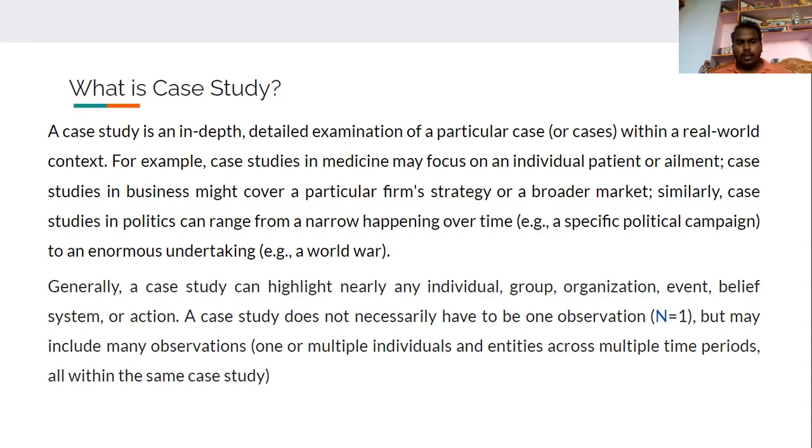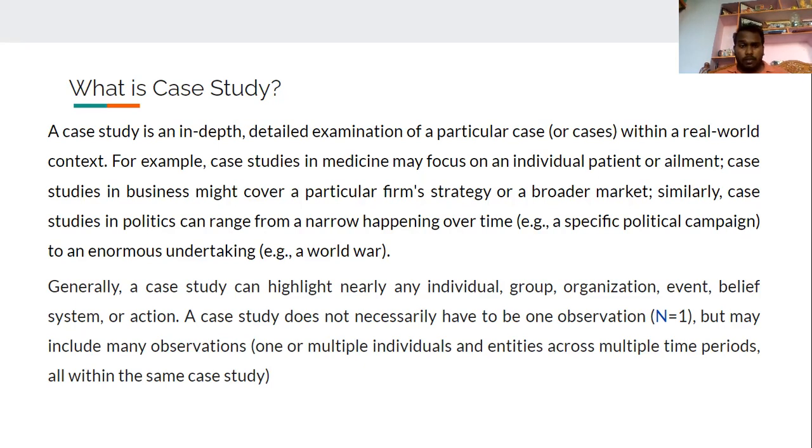So it highlights any individual or group, organization, or even belief action. A case study does not necessarily have to be one observation, but may include many observations. When we are going in depth in a particular case within a real world context, we can't get one observation.